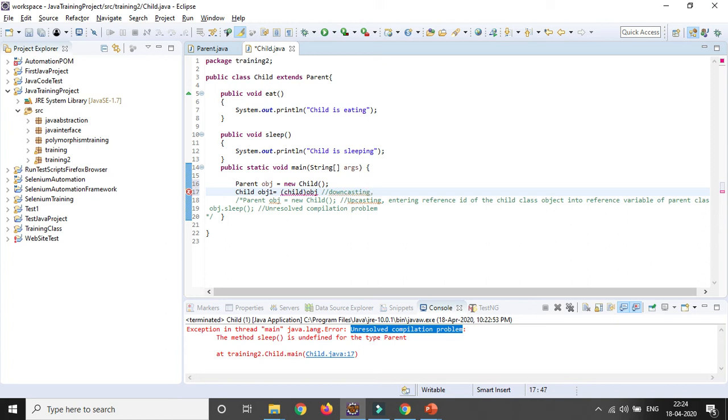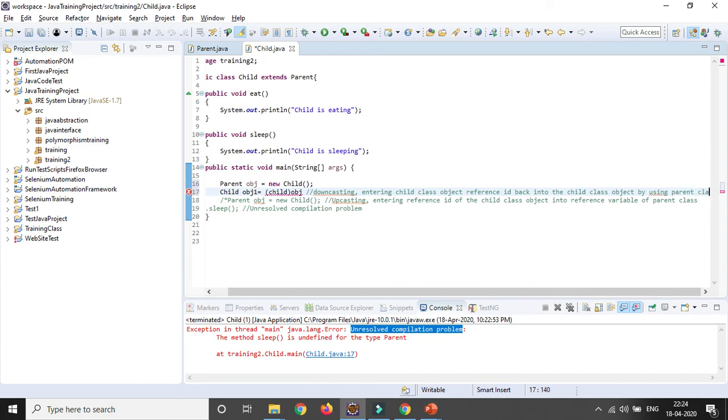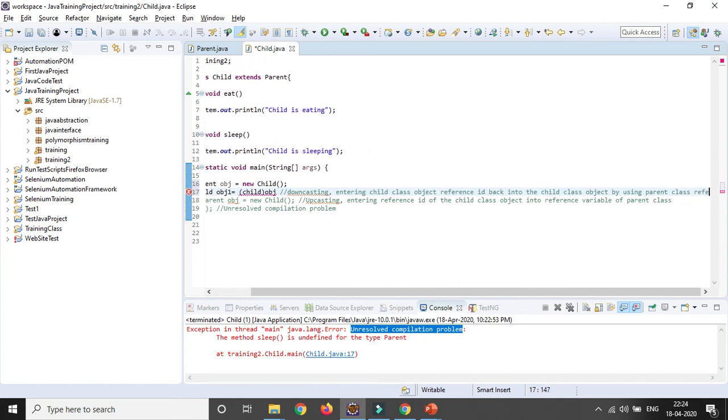Where we are entering the child class object reference ID back into the child class object by using the parent class reference variable.